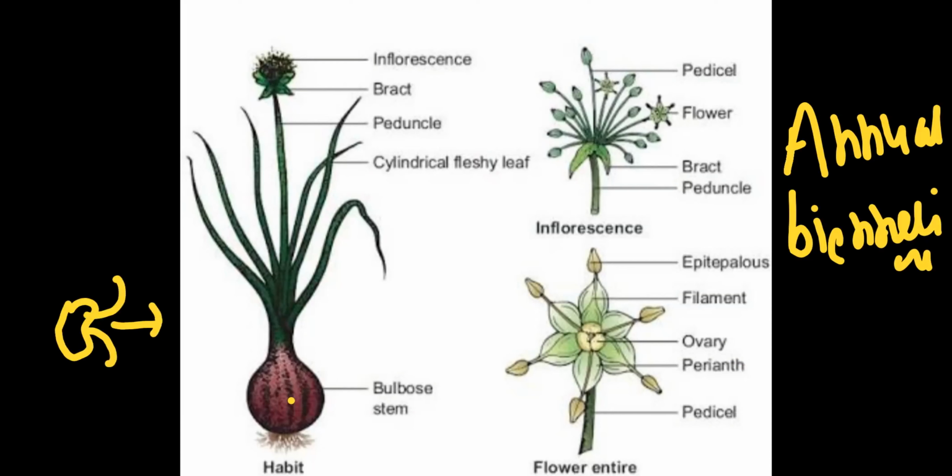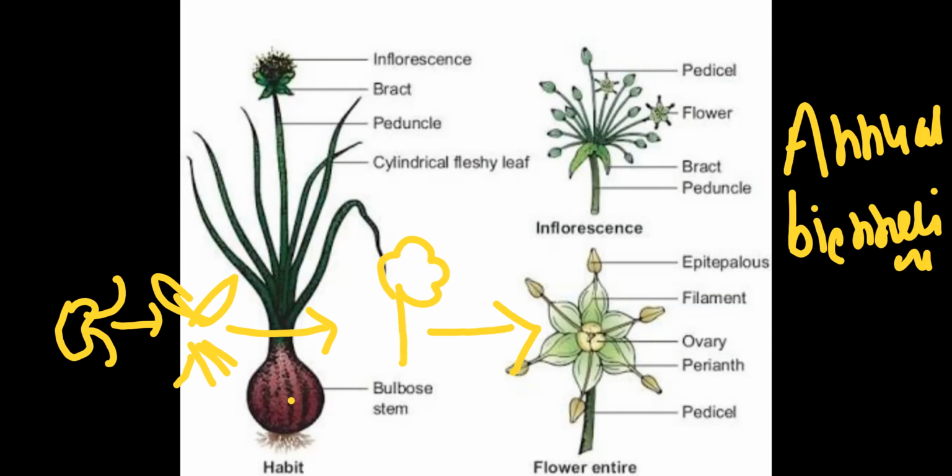After seed germination, there is vegetative plant production, root, stem, and the leaf. So that we call the vegetative phase. Then next, on this plant, flower formation occurs. And after flower formation, fruit is formed. And again, from the fruit, seeds reach the soil and form a new plant.